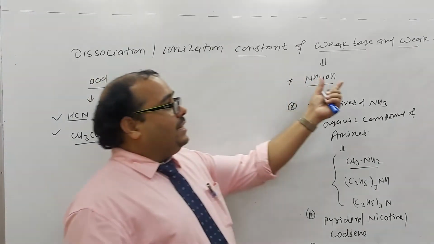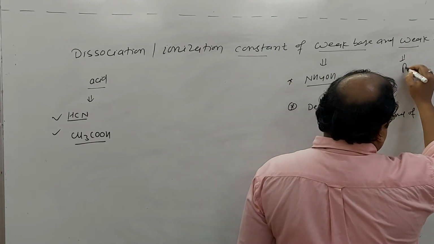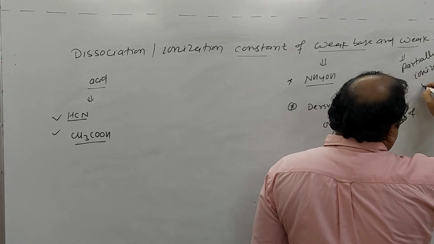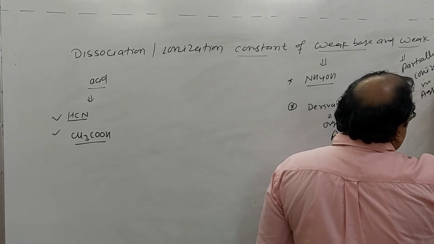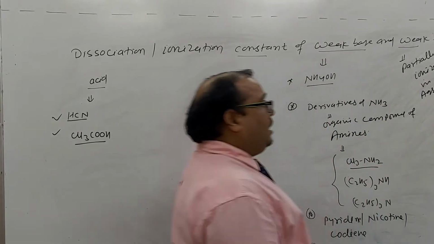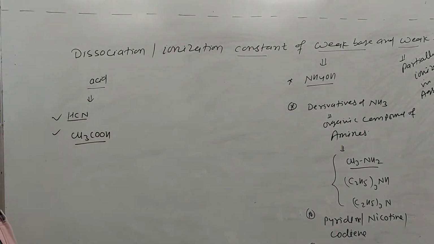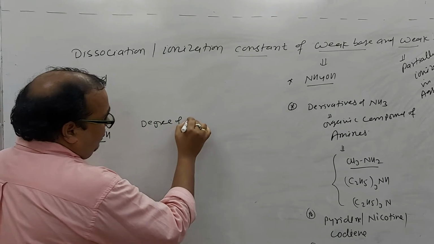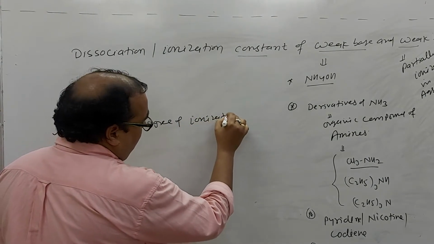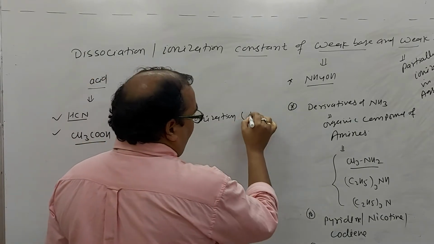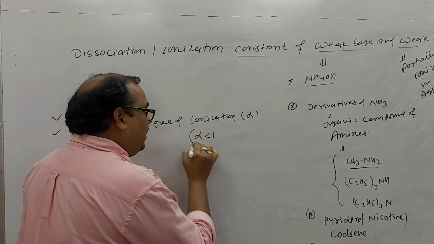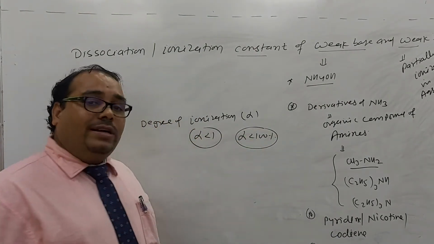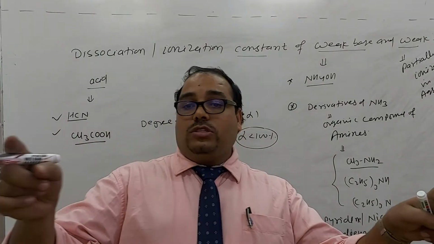Weak means they are partially ionized in aqueous solution, that means the degree of dissociation or ionization, alpha, must be less than 1, that means less than 100%. They will not dissociate 100% in aqueous solution.